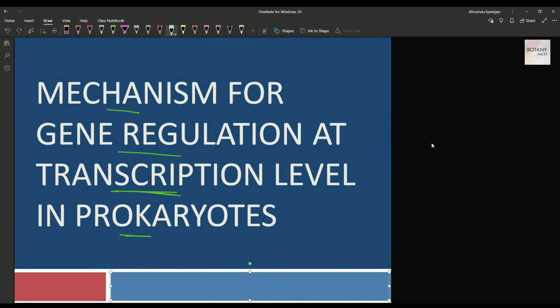Just before starting the transcription unit, we must remember that there are two types of genes from the perspective of gene regulation: constitutive genes and the genes whose expressions can be regulated. Constitutive genes are those whose expression we can't regulate. On the contrary, the other genes are those whose expression can be controlled. First, I am going to discuss the transcription unit of the normal genes, that is the constitutive genes, which are continually synthesized without any pause.